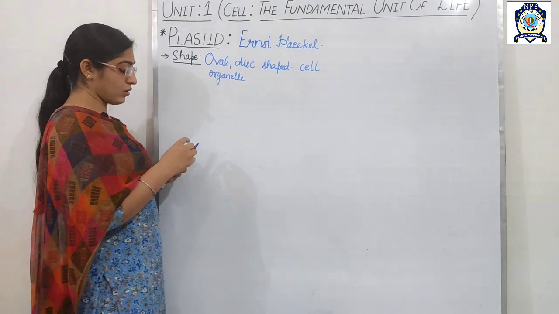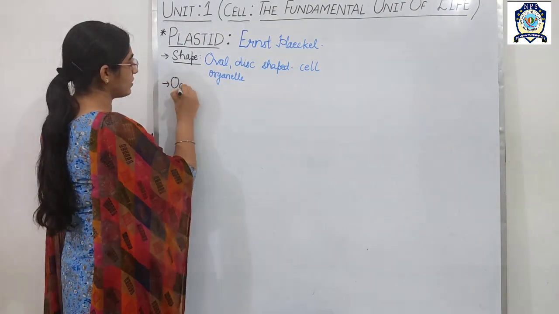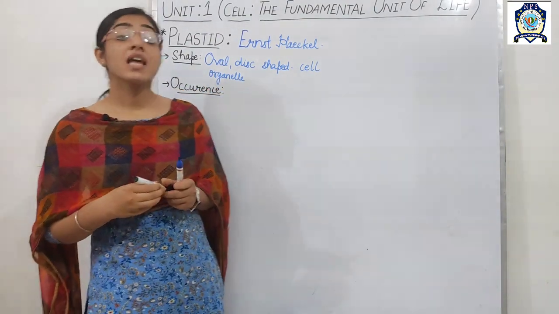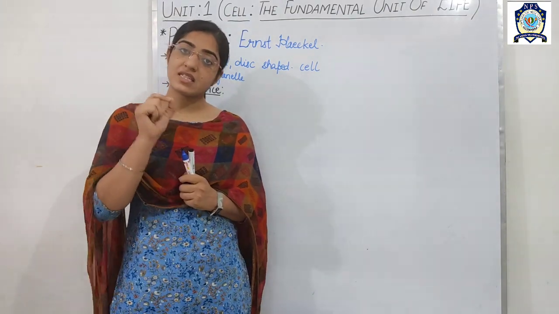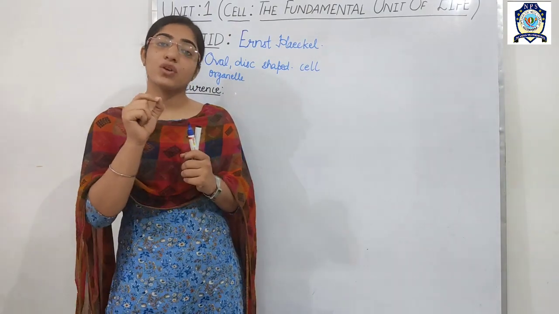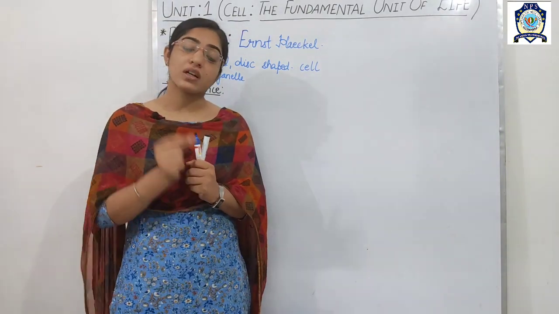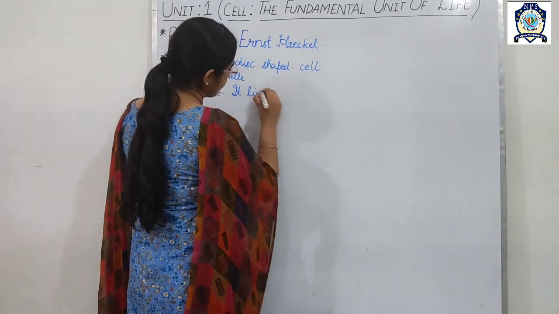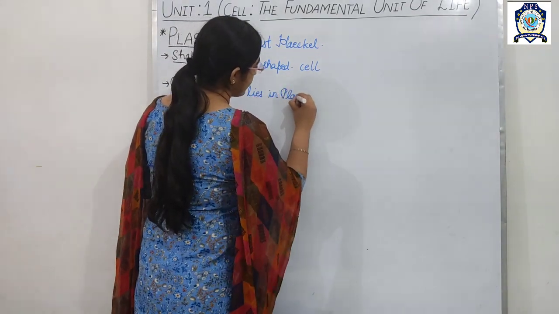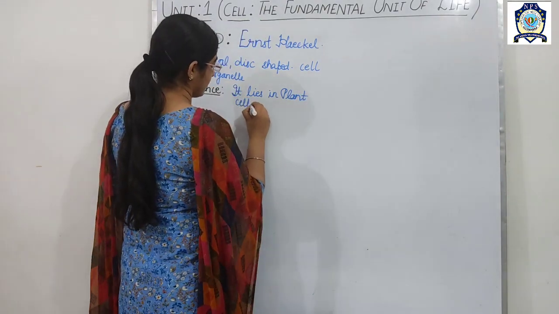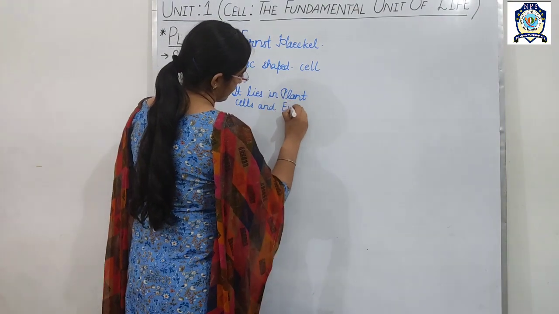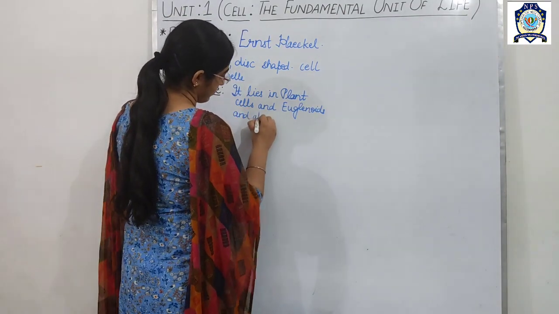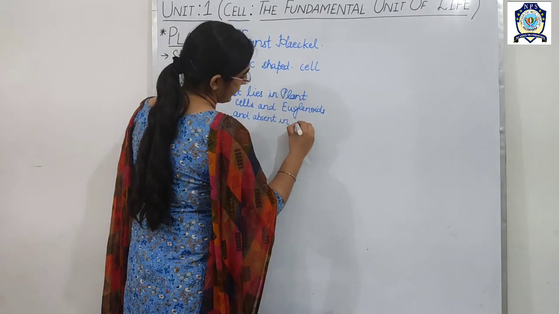If we talk about the occurrence, where they exist, or what is the location of the plastids, then plastids are mainly present in plant cells and some euglenoids, and they are totally absent in animal cells.